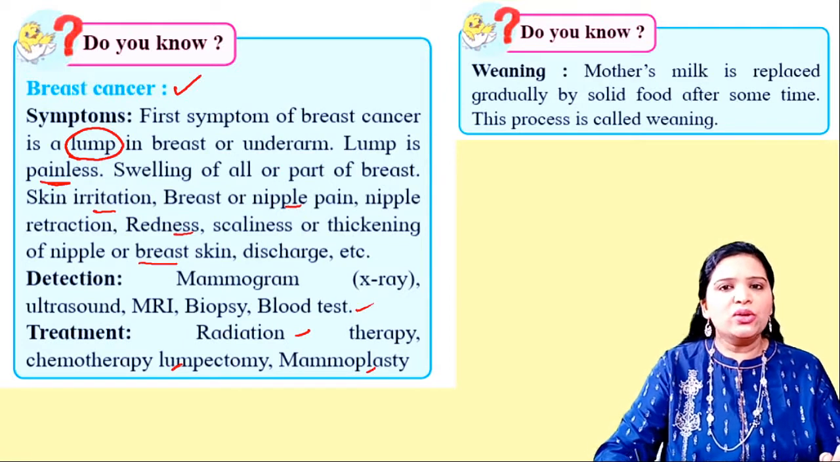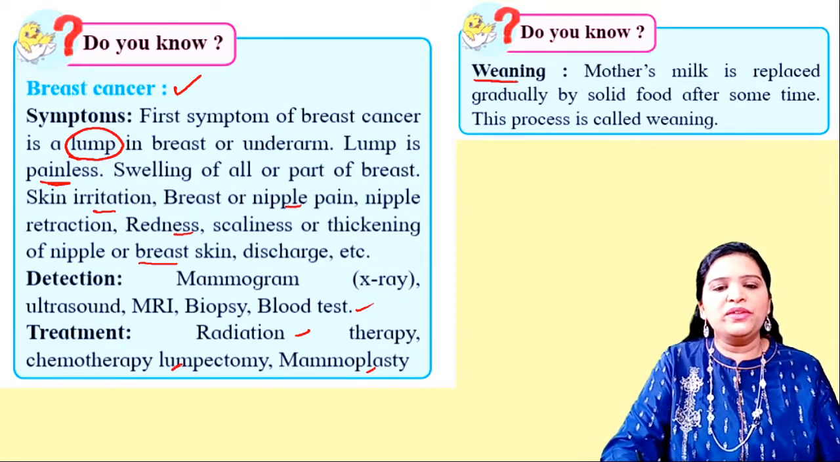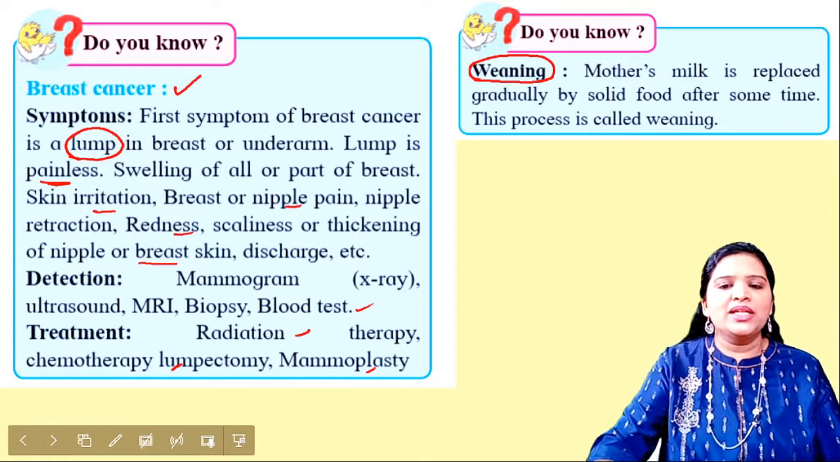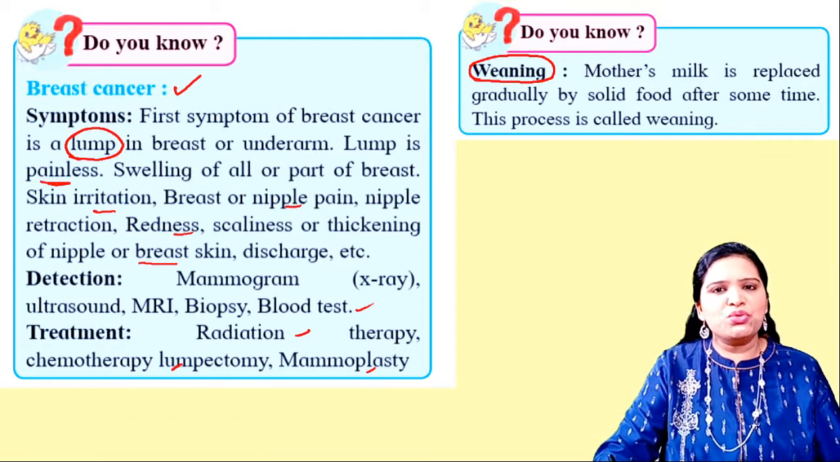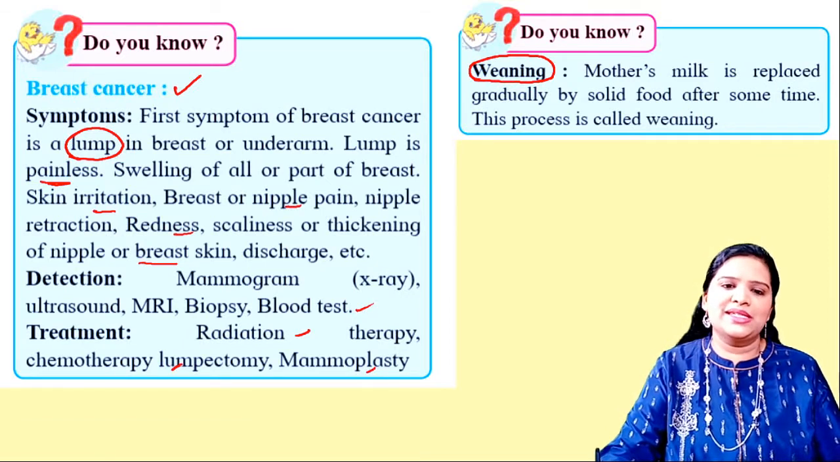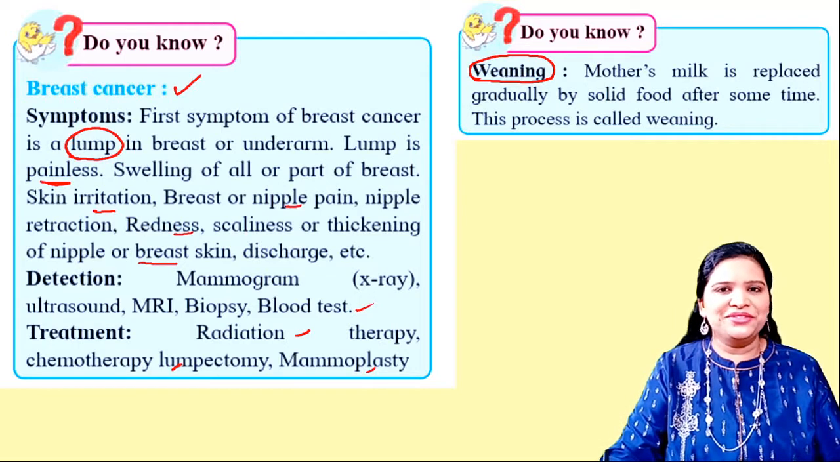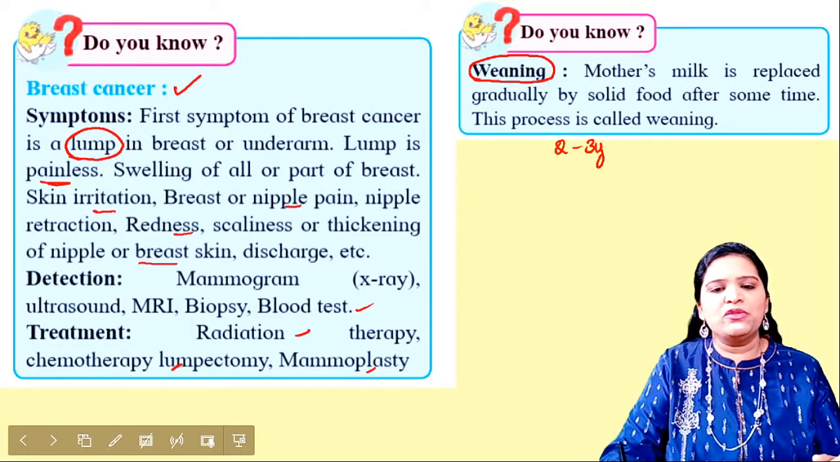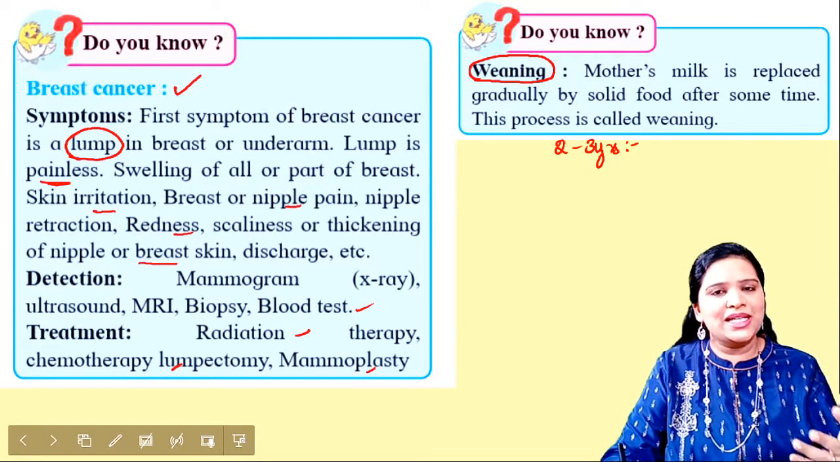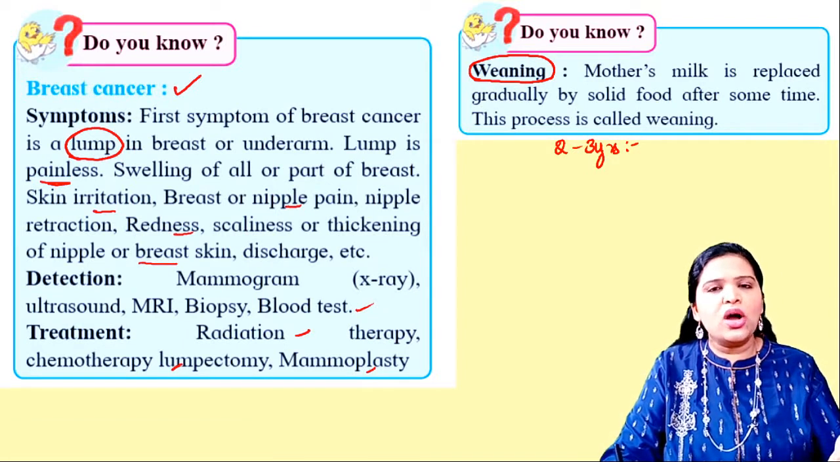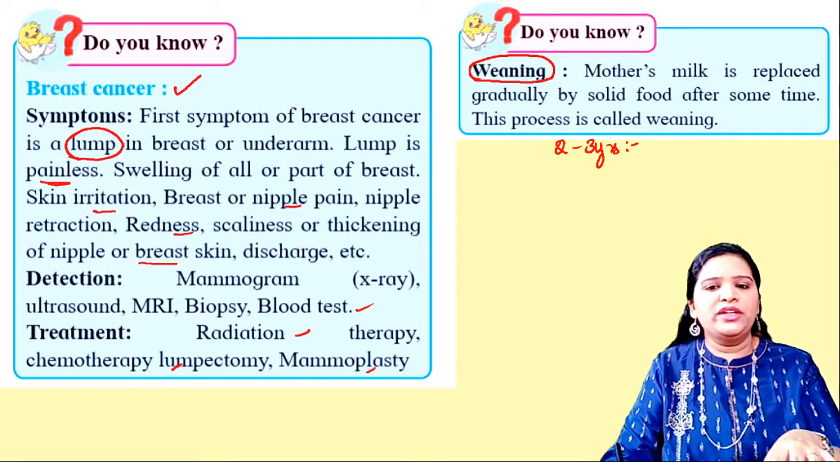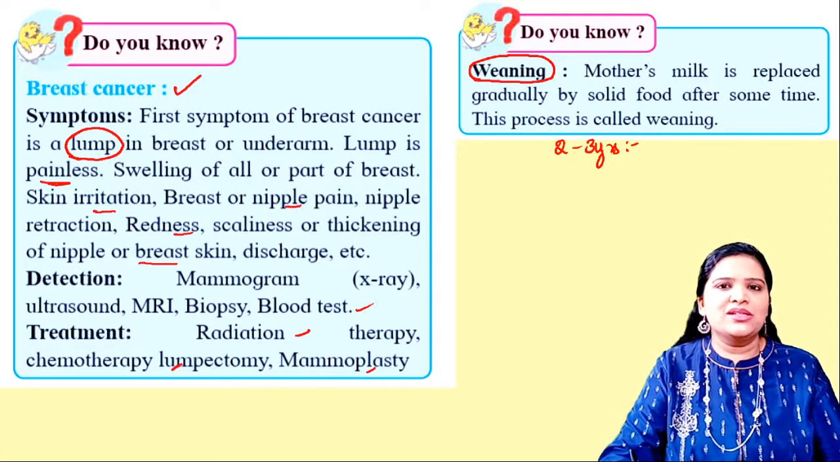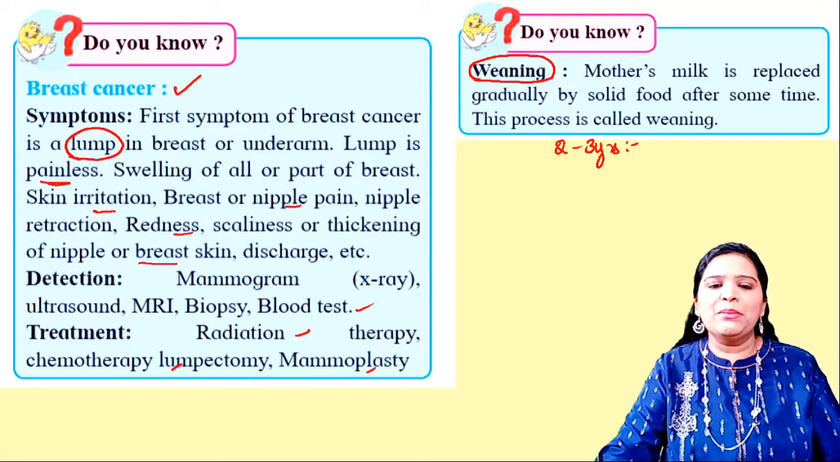Okay, and also here you should know a word called weaning. So what is weaning? The mother's milk is replaced gradually by solid food after some time. This process is called weaning. You know, up to 2.5 to 3 years, maximum 5 years also, some babies take the mother's milk and slowly they stop taking the mother's milk, breastfeeding, and they start eating the solid food. Okay, so that process is called weaning. Replacing the mother's milk gradually by the solid food is called weaning.